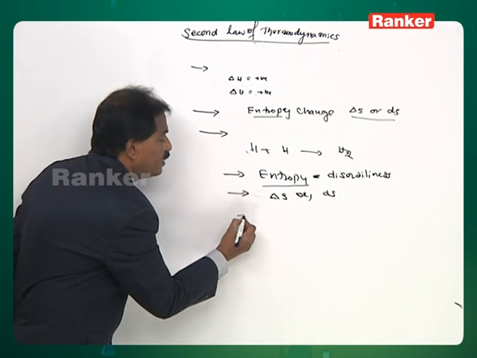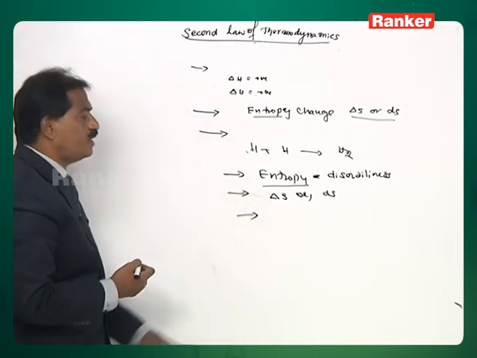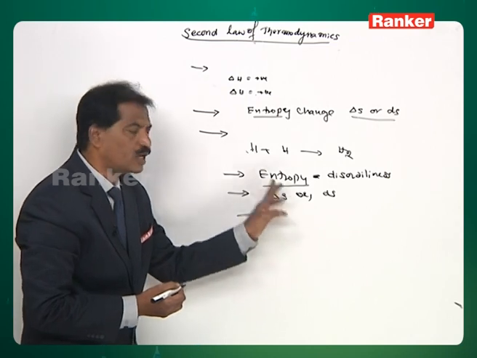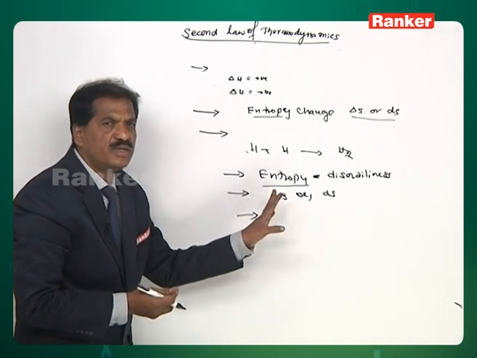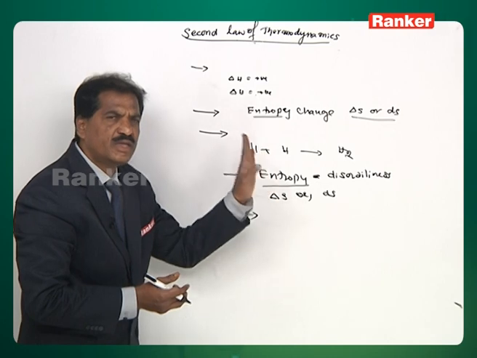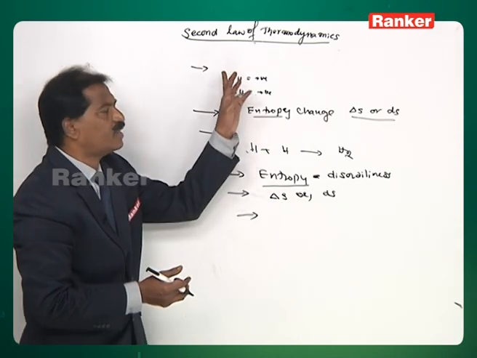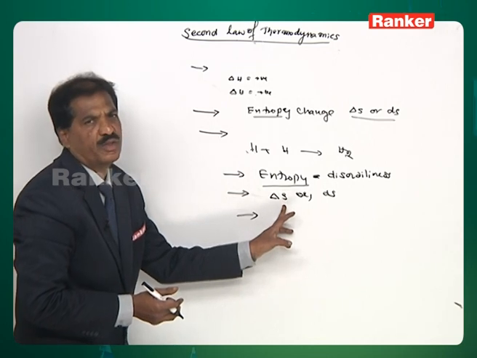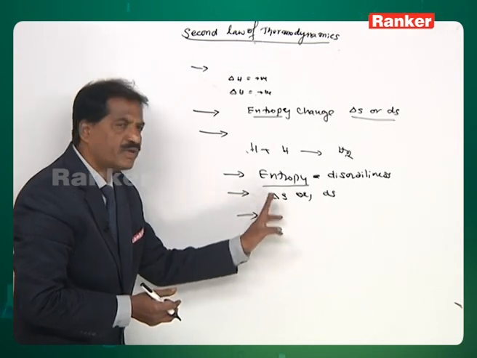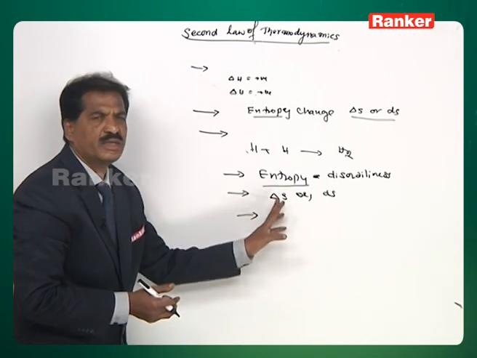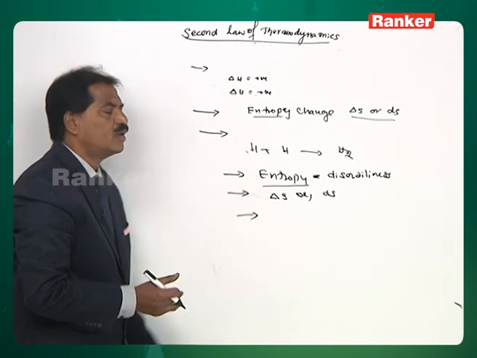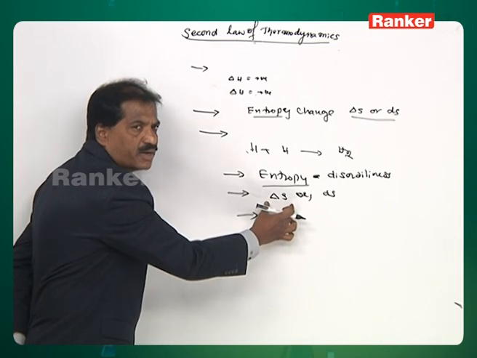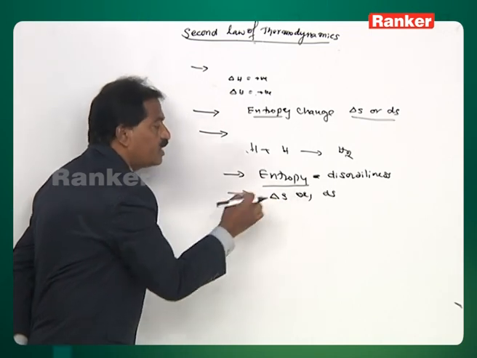Next, the absolute magnitude of entropy cannot be determined. It is practically not possible. Not only entropy, we cannot determine the absolute magnitude of any thermodynamic property, whether it is enthalpy change, internal energy change, free energy change or entropy change. The absolute magnitude of any thermodynamic property cannot be determined accurately. Only the change in any thermodynamic property can be determined. Change can be determined: del S or dS.